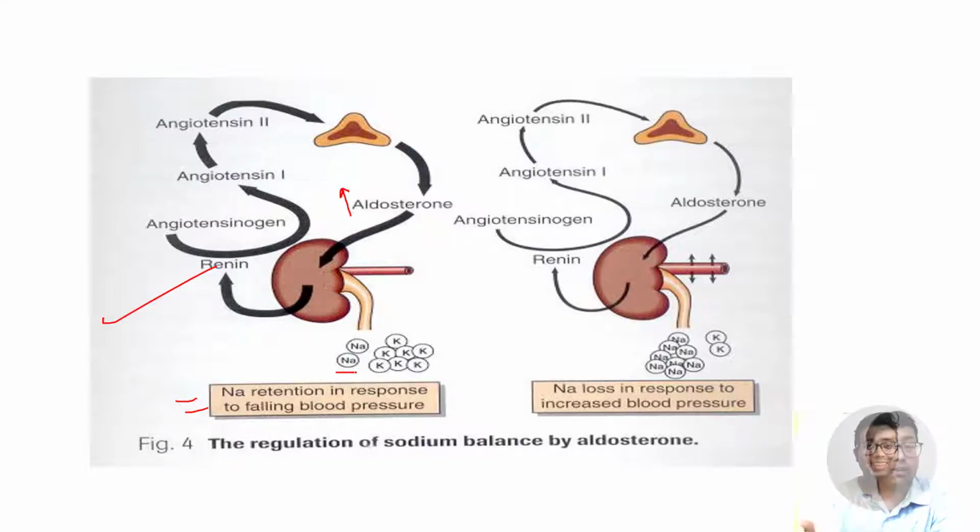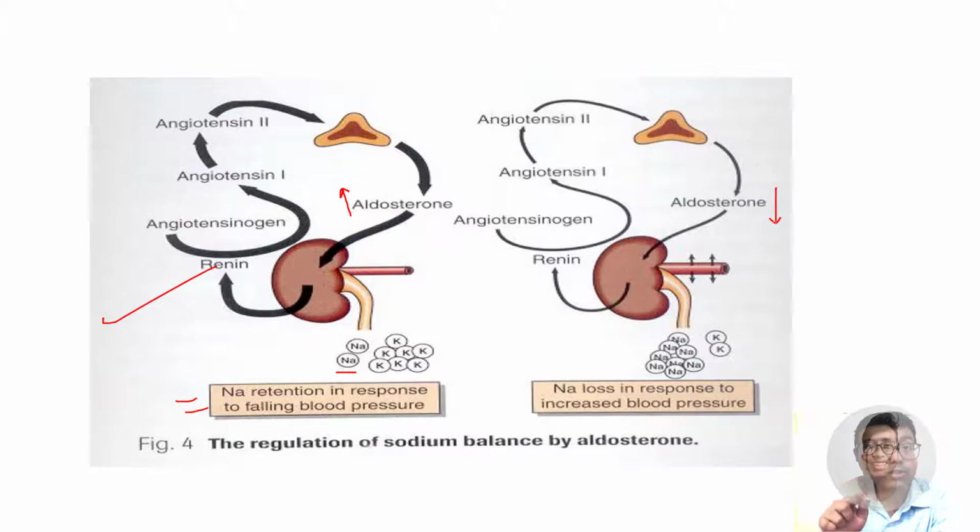The reverse happens in high blood pressure. So if the blood pressure is very high, what do we need to do? We need to lower the blood pressure. How can we lower the blood pressure? By letting out sodium. So the action of aldosterone will be very low in that case. That will cease to act. It will stop acting. So there will be less renin secretion, almost no renin secretion. You can see a very thin line, and that will result in low action of aldosterone.